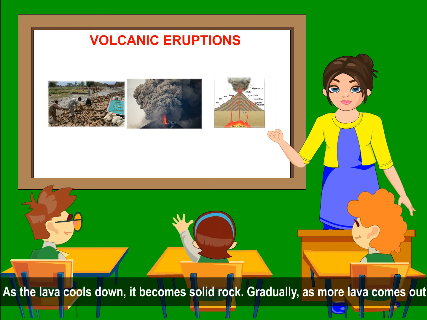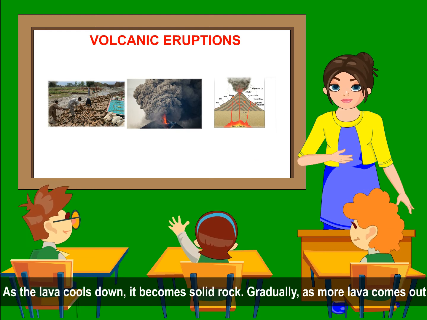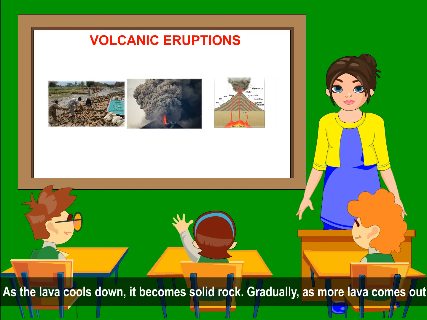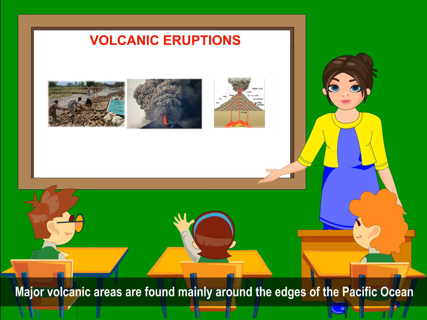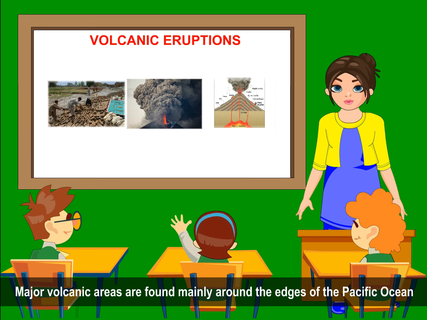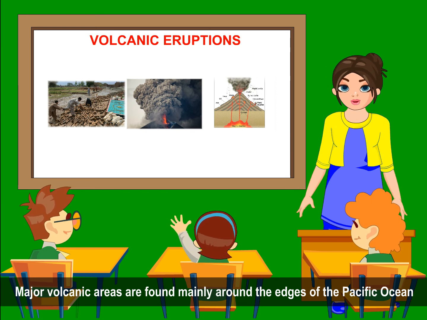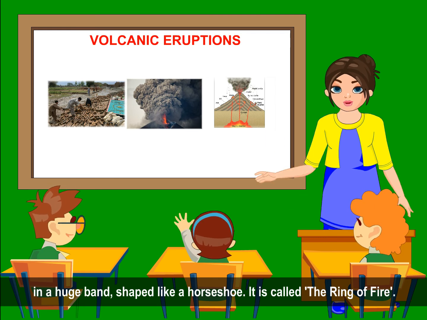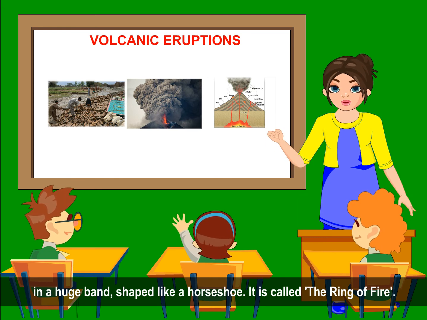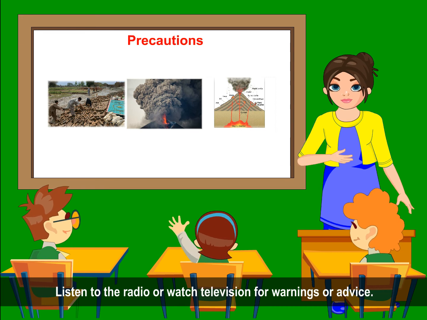As the lava cools down, it becomes solid rock. Gradually, as more lava comes out and cools, it forms a volcanic mountain. Major volcanic areas are found mainly around the edges of the Pacific Ocean in a huge band, shaped like a horseshoe. It is called the Ring of Fire.